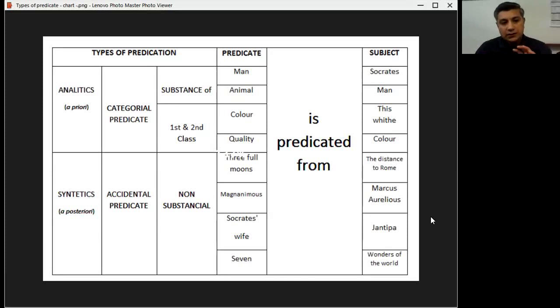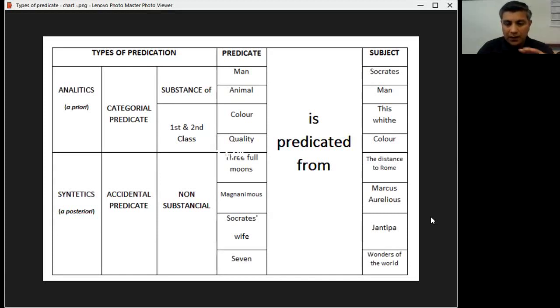So the categorical predicates respond to the what it is. If I ask, what is a man? Man is an animal. What is Socrates? Socrates is a man. What is white? White is a color.